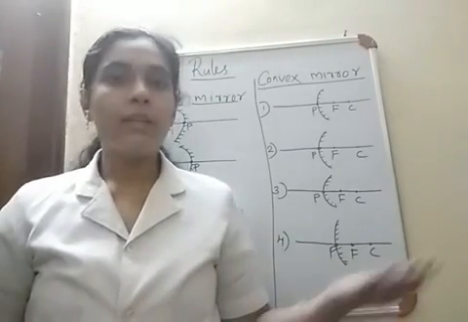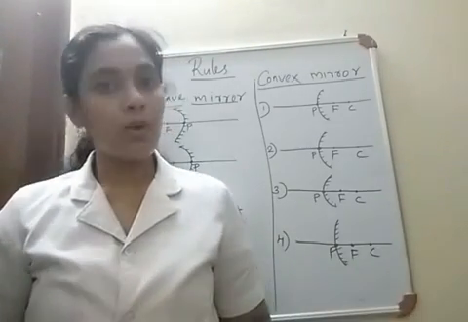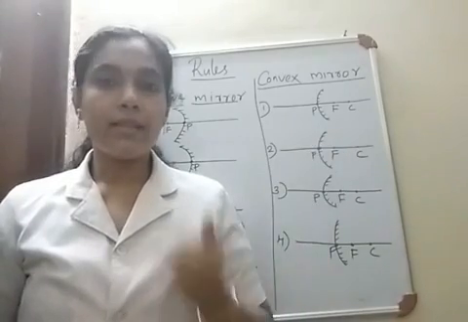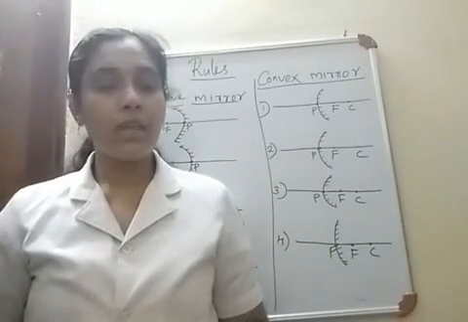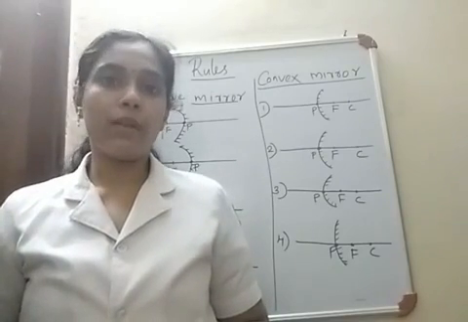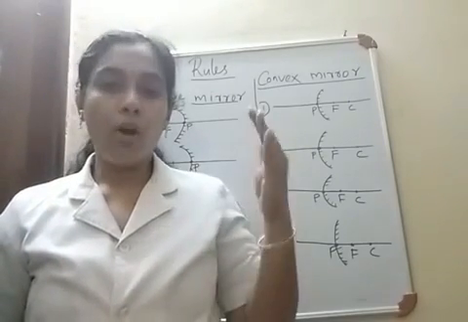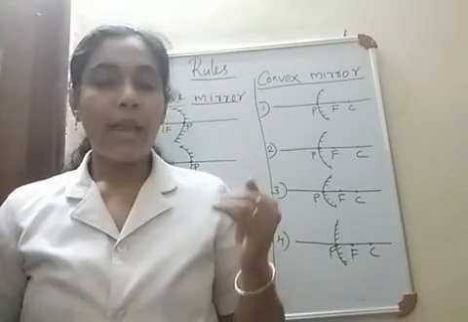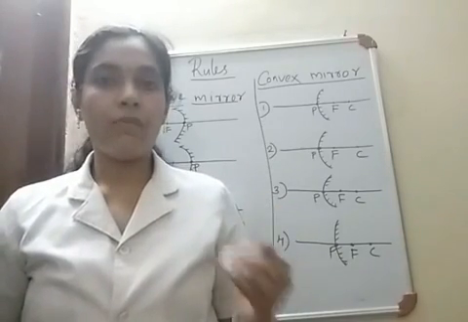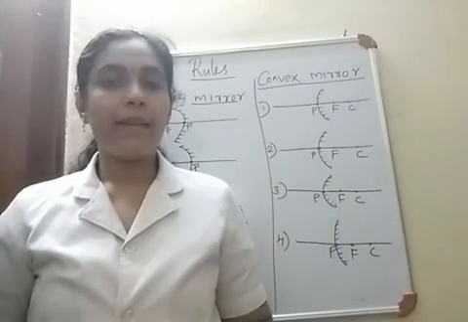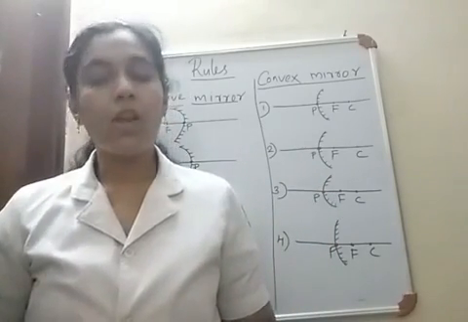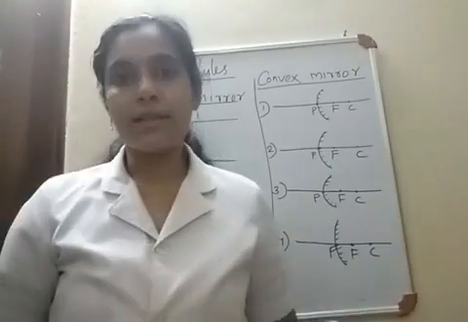But what if the light ray is passing through the focus and it is incident on the mirror after passing through the focus? In such case, what will be the path of that reflected ray? So all these things can be understood well if we know about the rules related to concave mirror and convex mirror. So let's discuss the rules.